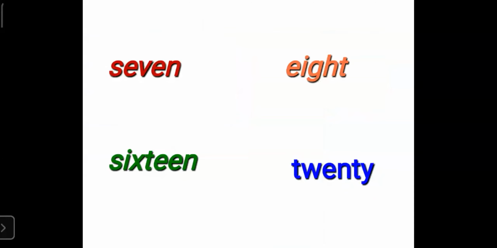In this lesson, we have learned about 4 naming words. They are seven 7, eight 8, sixteen 16, twenty 20.